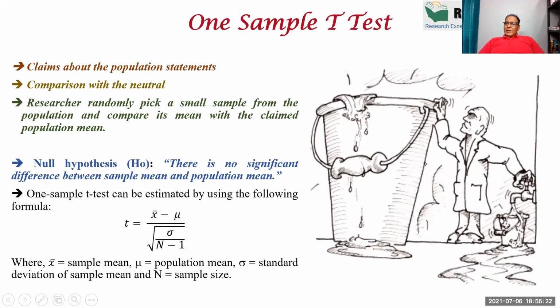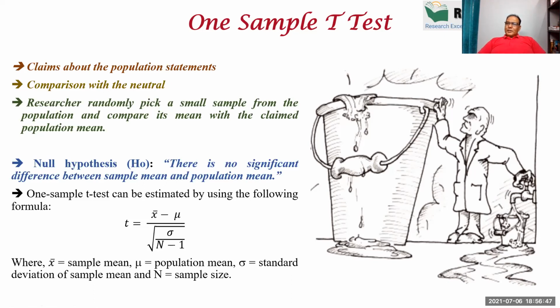So nowadays every college is declaring that the average package of our students is this. The car manufacturing companies claim that this car is giving you 25 kilometers per liter mileage, right?